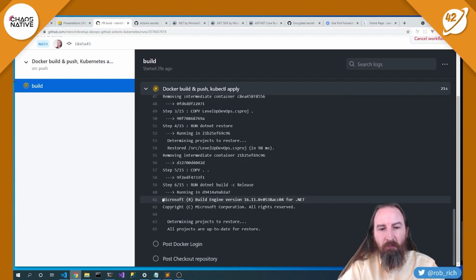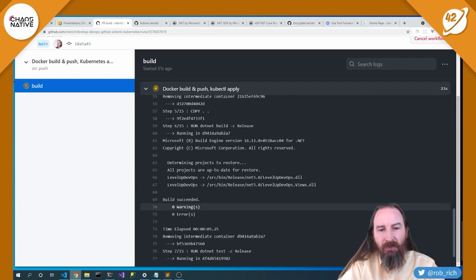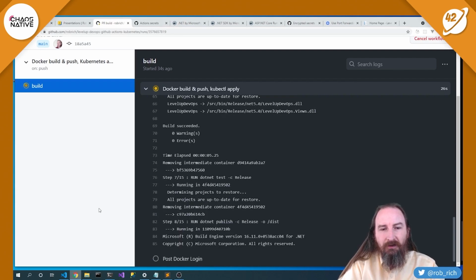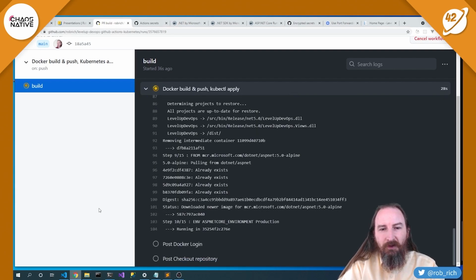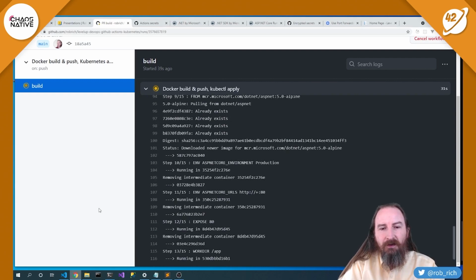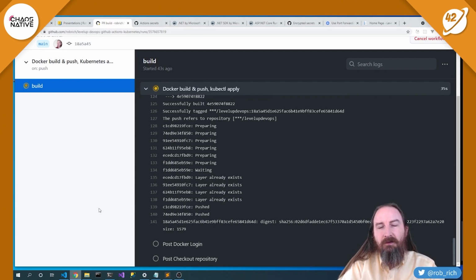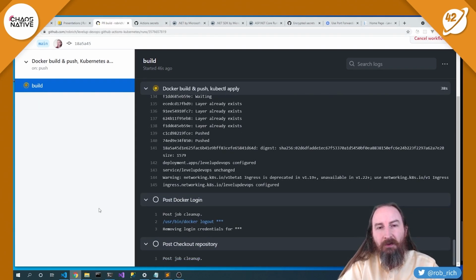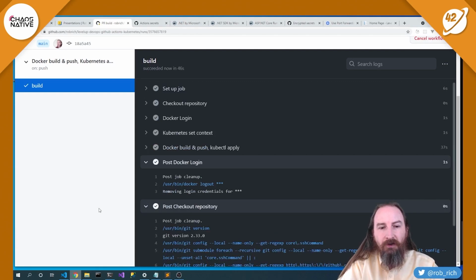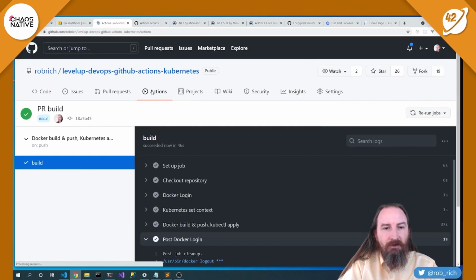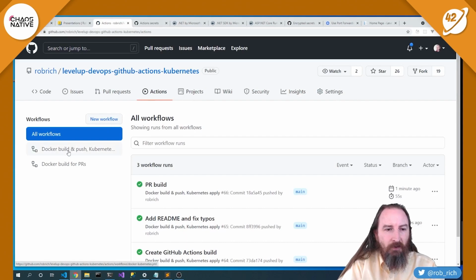We'll do a .NET build. Let's see if our source code worked. Yep, no warnings, no errors, that's great. Let's run all of our tests, no failing tests. Let's publish, then we'll copy that content into our new image. And now we're done with our Docker file, and the next step is to push that image into our container registry, and finally start that new copy inside of Kubernetes. That worked. And if we now come into our actions, we see that we not only have that build that we just did, but we also have a new build for pull requests.